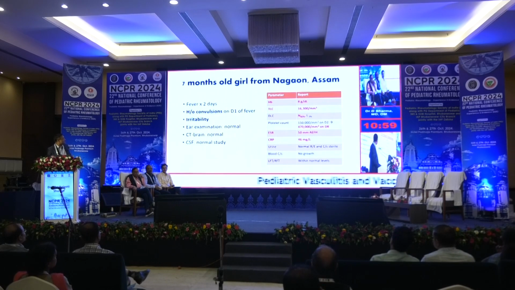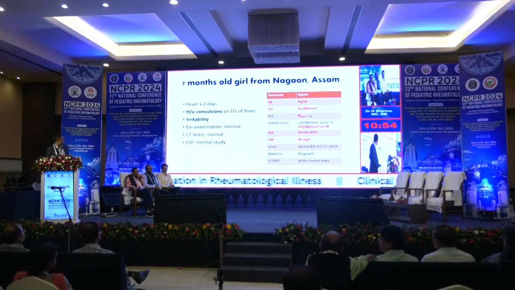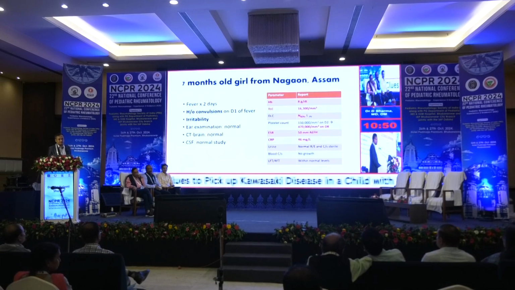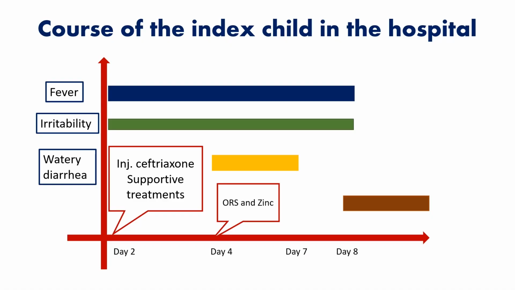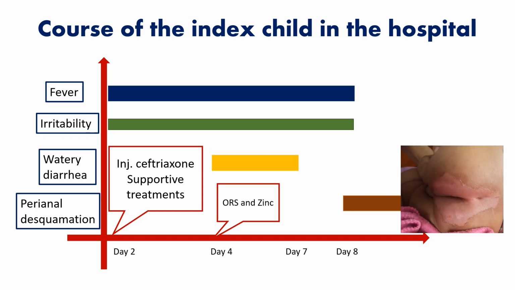Hemogram showed anemia and polymorphonuclear leukocytosis. Platelet count was initially normal, but after admission to our hospital, when we repeated it after 1 week, it revealed thrombocytosis. ESR was in two digits, CRP was raised, and urine culture, blood culture, LFT, and RFT were all within normal limits. So the child presented with fever and irritability. We instituted treatment with ceftriaxone and other supportive treatment like paracetamol.